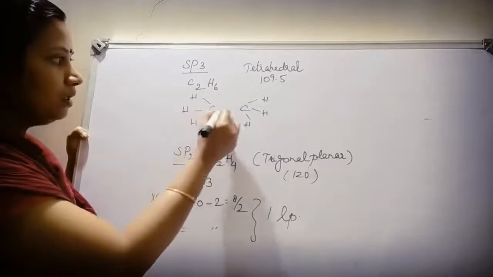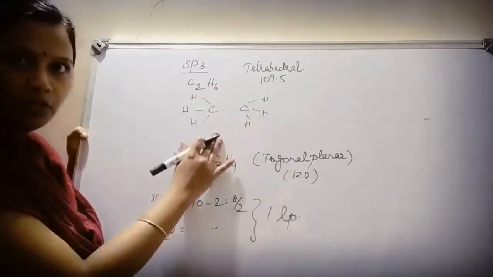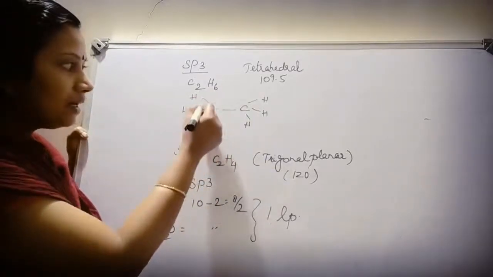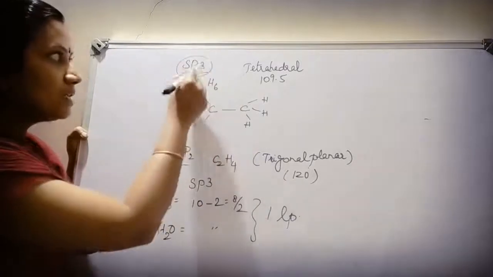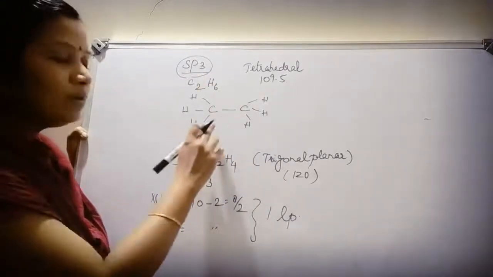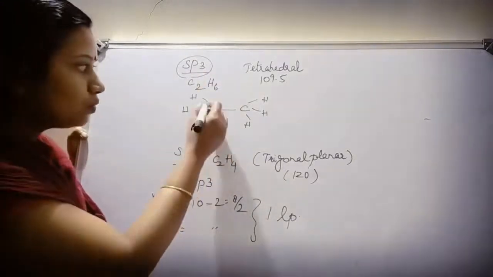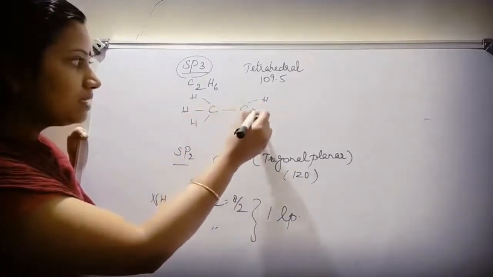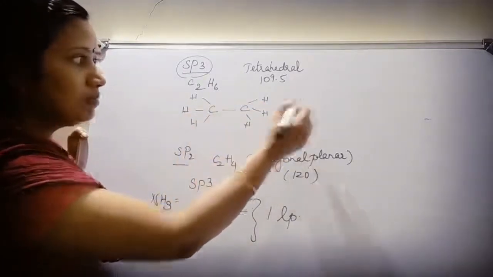1, 2, 3, 4. So this is how we need to write the structure. A carbon attached to single bond is sp3 hybridization. Now let us calculate the number of sigma bonds. 1, 2, 3, 4, 5, 6, 7. There should be 7 sigma bonds.